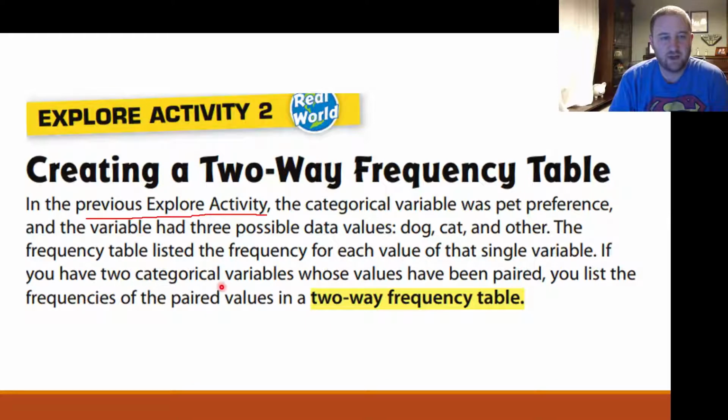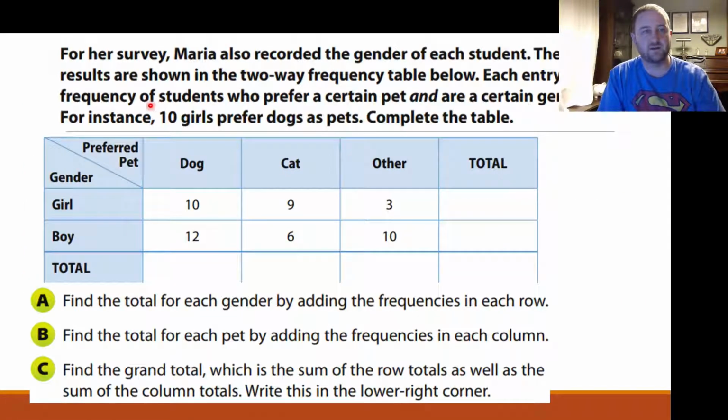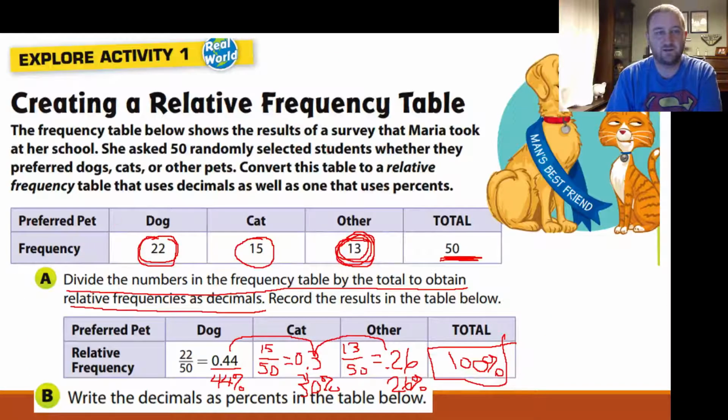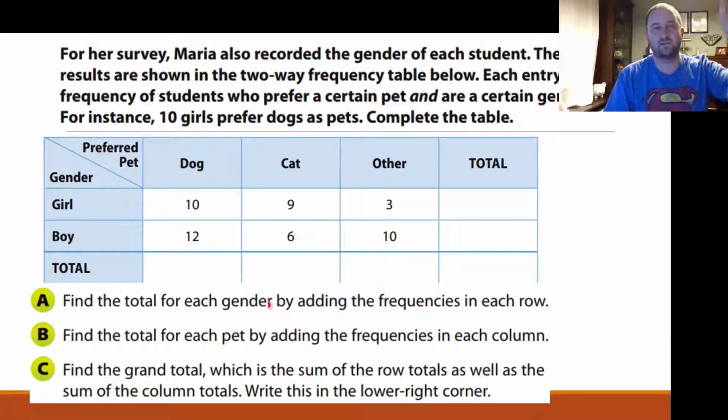If you have 2 categorical variables whose values have been paired, you list the frequencies of the paired values in a two-way frequency table. Let's show you what that is. Okay, so here it says, for her survey, Maria also recorded the gender of each student. So in the first one, if we go back, this just lists people total. It doesn't have them broken down by male or female. It says 22 dogs, 15 cats, 13 other. In this one, though, she specifies between boy or girl.